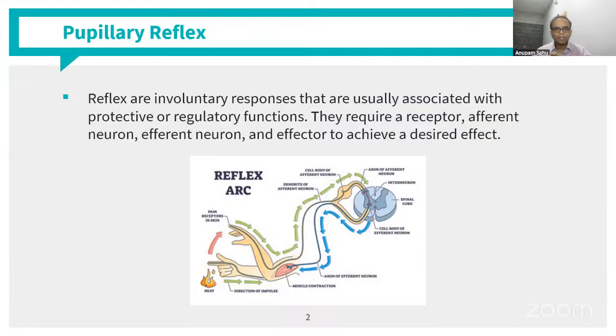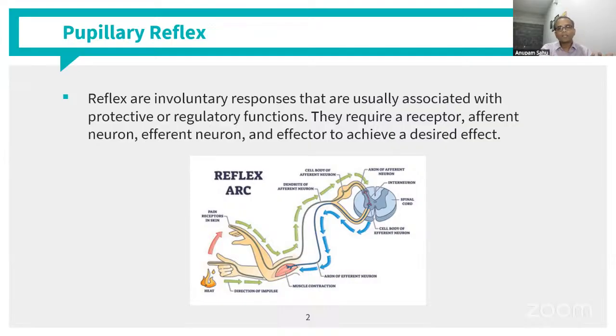So in the eye, what is the purpose of a reflex? A reflex is needed in the eye to control the amount of light that is coming into our eyes. For example, we are all seeing screens. The more light that comes into an eye, the more photoreceptor bleaching, and that will lead to further damage to the photoreceptor. So to control that, we need these reflexes.